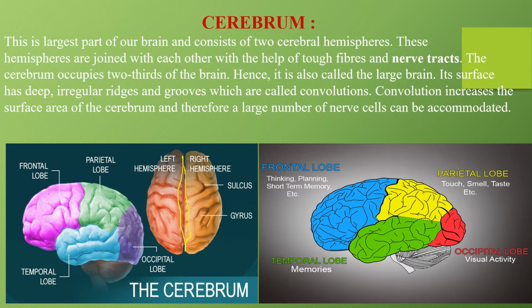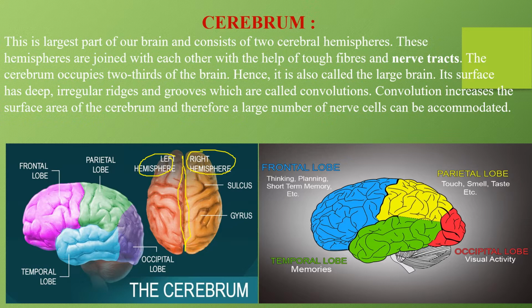There are two hemispheres, the left hemisphere and you have the right hemisphere. दो हेमिस्फीयर में डिवाइड हुए हैं हमारे सेरेब्रल, everybody can see, और ये दोनों जॉइंट हुए हैं with tough fibers and nerve tracts. The cerebrum occupies 2/3 of the brain, hence it is called the large brain.